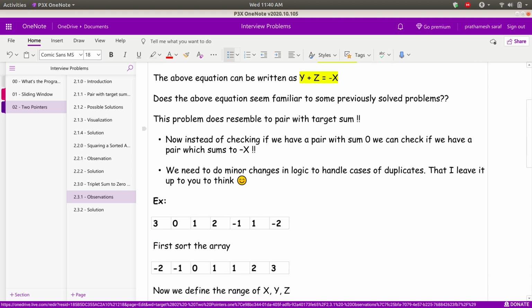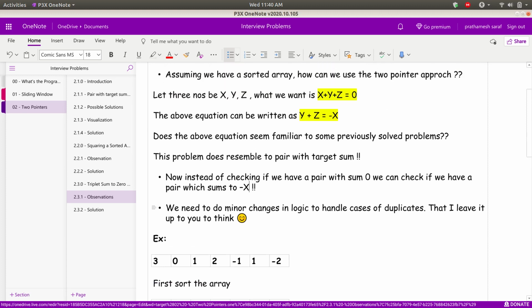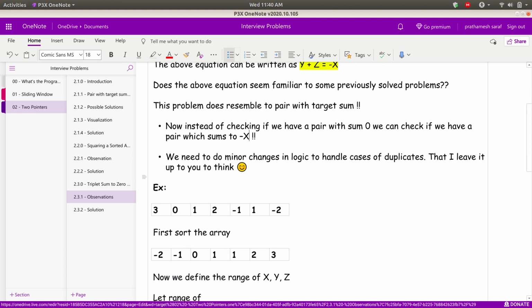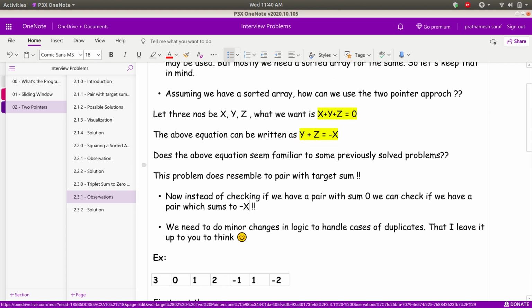Another thing you need to do is handle some basic cases which will handle the duplicates in the array. I shall leave it up to you to think. Later on, when I show the code, those cases will also be cleared. But I want you to think of them by yourself first.